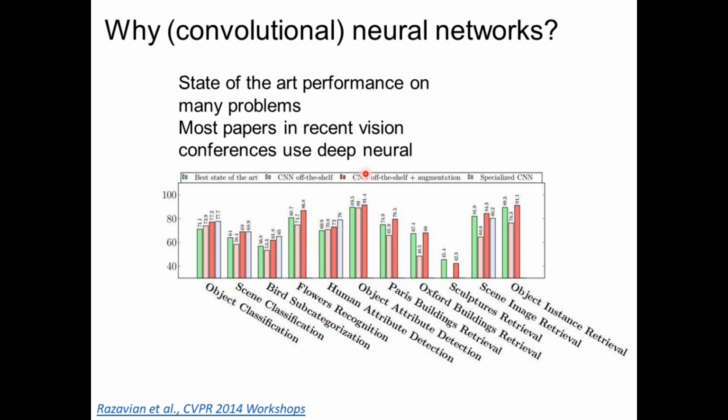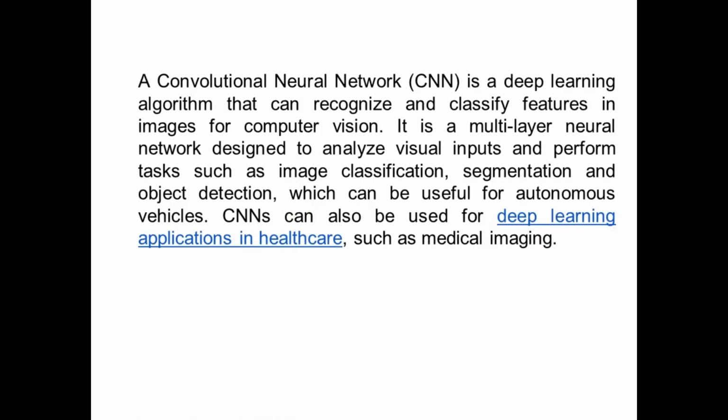You can notice state-of-the-art performance on many problems in recent journals and conferences, with the best accuracy rates or least error rates for object classification, scene classification, birds, flowers, human attributes or objects, buildings, sculptures, etc. A convolutional neural network is a deep learning algorithm that can recognize and classify features in images for computer vision applications, with a multi-layered neural network designed to analyze visual inputs and perform tasks such as image classification, segmentation, object detection, etc. It is also used for deep learning applications in healthcare, such as medical images.